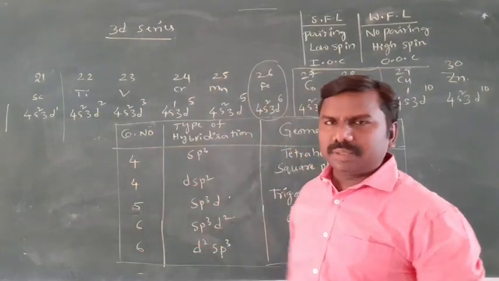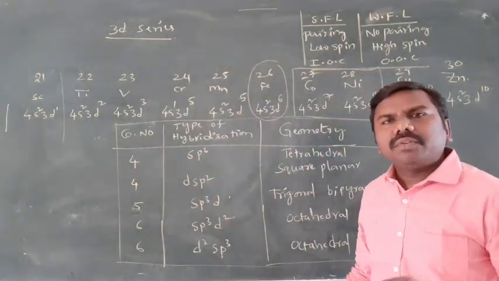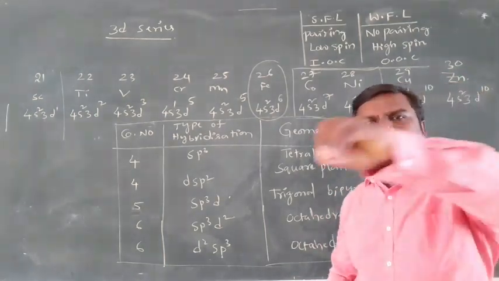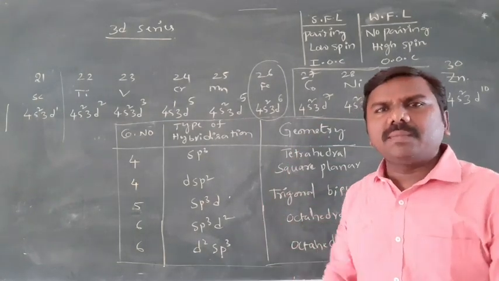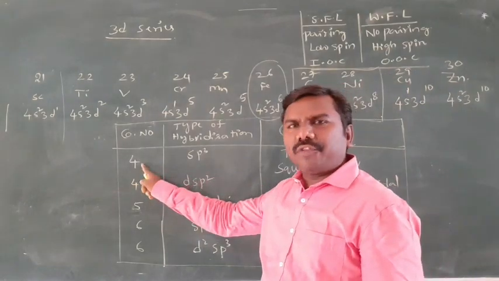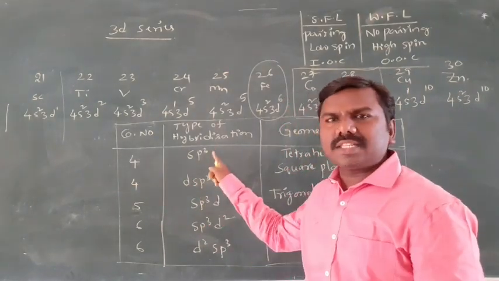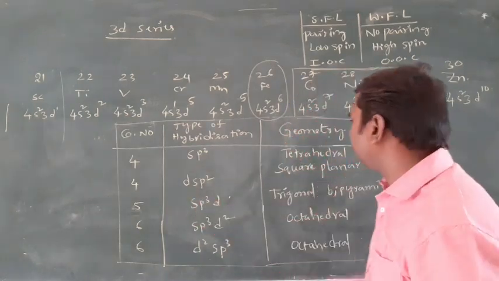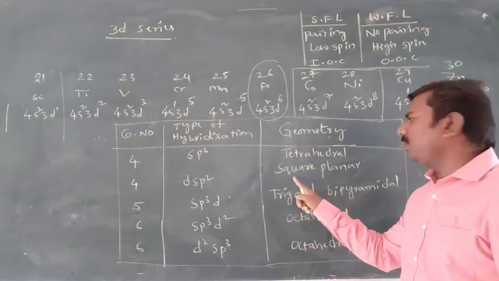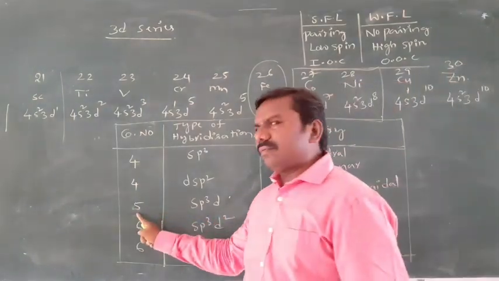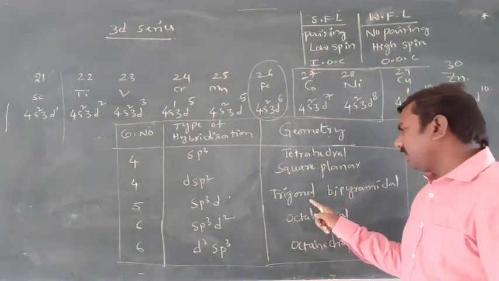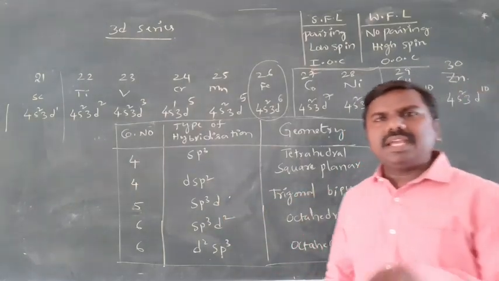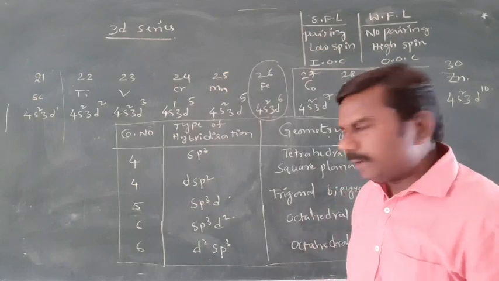Based on coordination number, we can say the hybridization. With the help of hybridization, we can say the geometry, the shape, how the ligands are arranged around the central atom in space. Coordination number 4, two possibilities are there. One is sp3 outer orbital, another one is dsp2 inner orbital complex, inner d orbital. sp3 is tetrahedral, dsp2 means a square planar shape. For coordination number 5, there is dsp3, that is trigonal bipyramidal, and sp3d, square pyramidal.